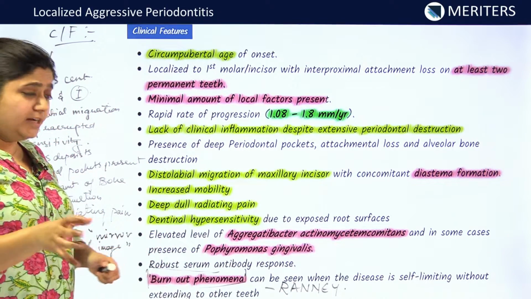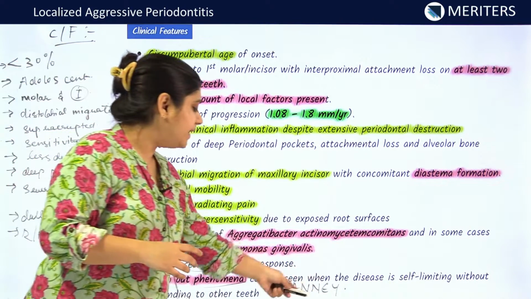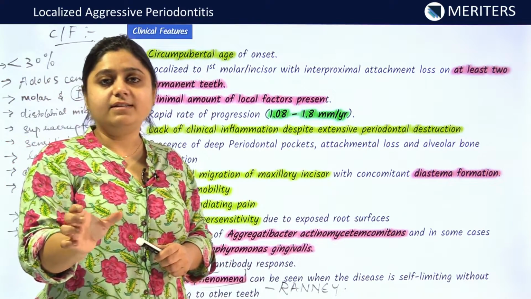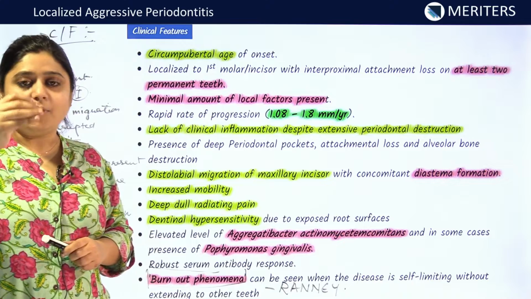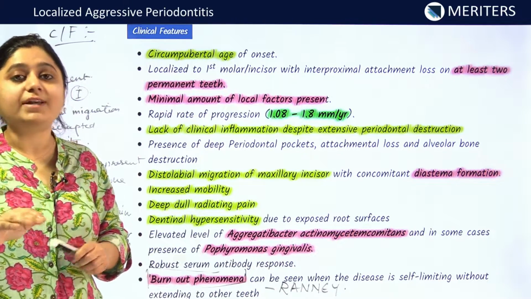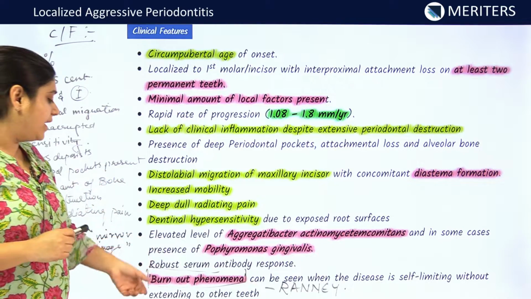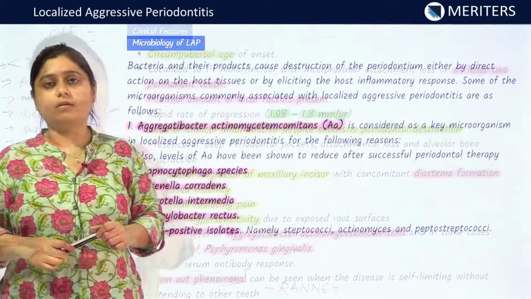Thus, it was proposed by Rane that localized aggressive periodontitis is a self-limiting disease. The amount of bone destruction reaches a certain point and it stops. It does not proceed to other sites. This phenomenon is known as the burnout phenomenon.